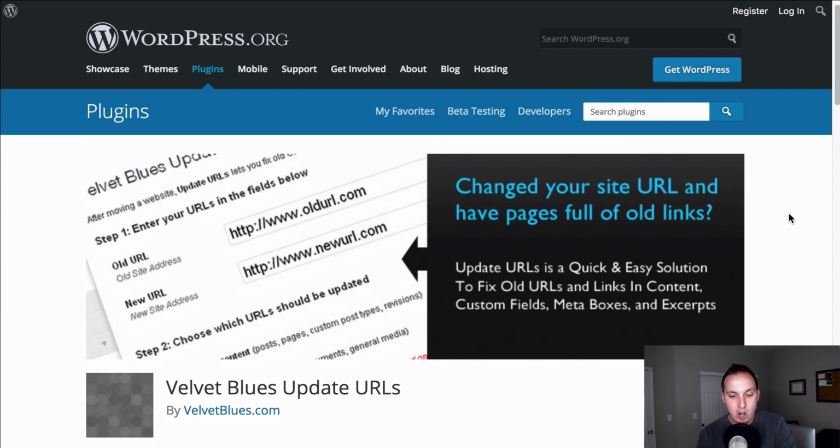Number 9 is the VelvetBlues Update URLs plugin. I featured this in the tutorial where I show you how to migrate your WordPress website. And what I love about this is it's a tool that allows you to change all of the URLs in your images, content, and everything in your website if you do move a website.